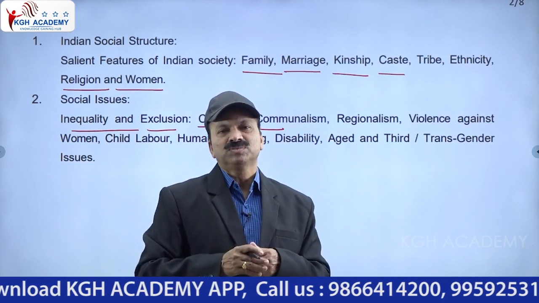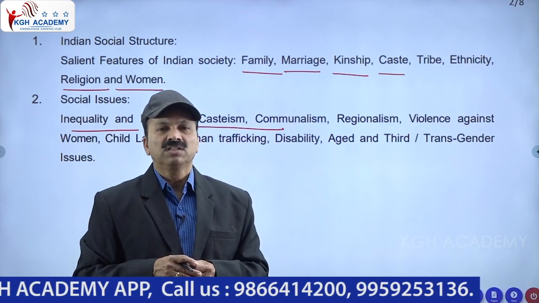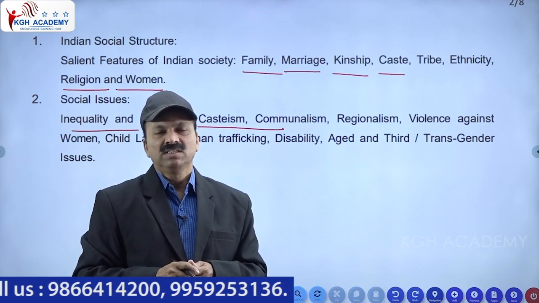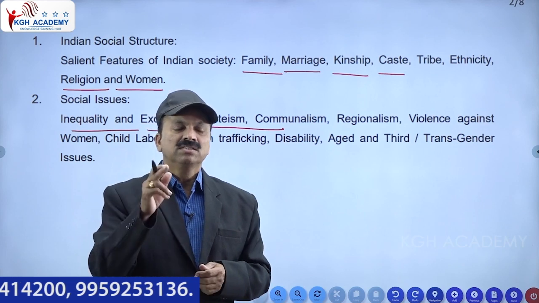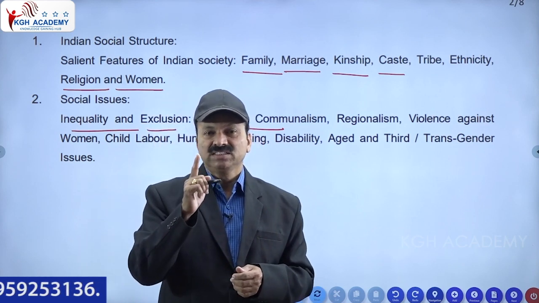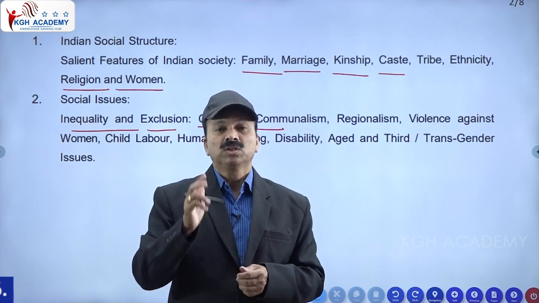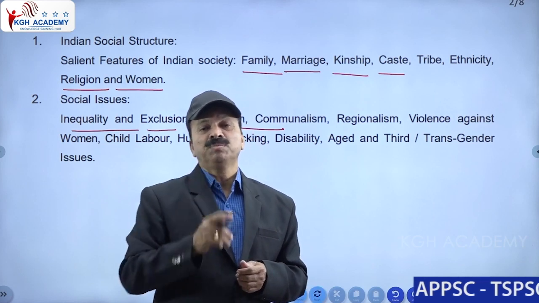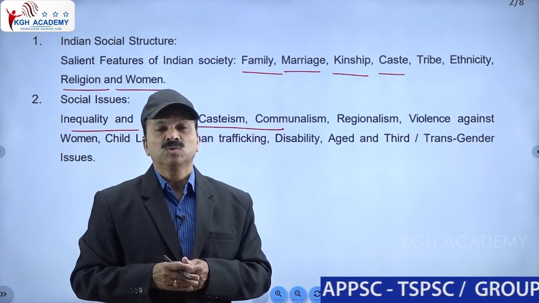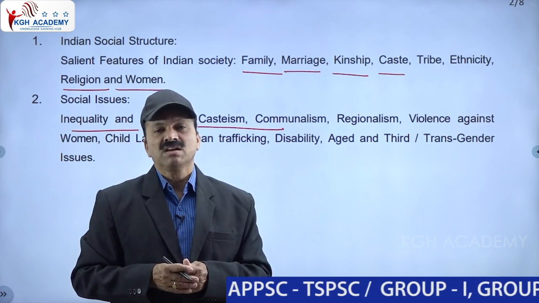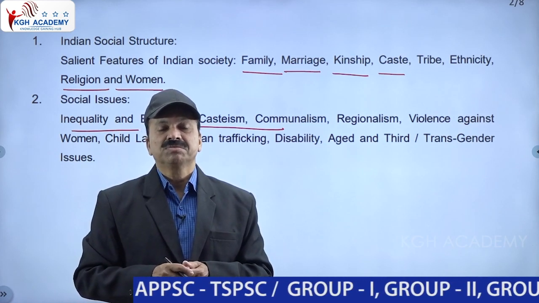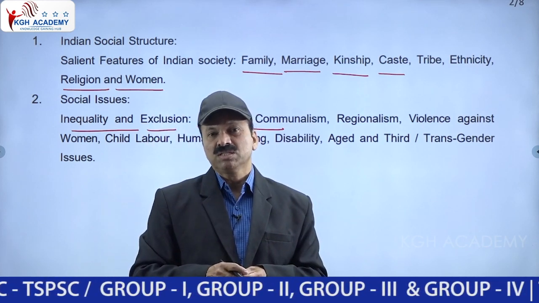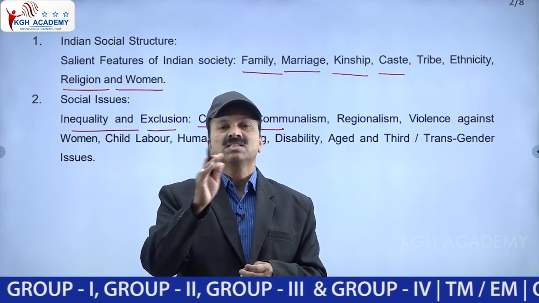This leads to problems. For example, before independence, on August 16th, 1946, Direct Action Day took place in Calcutta. On that day, 4,000 people were stabbed and killed, 3,000 Hindus and 1,000 Muslims, because of this communalism only. A big revolt or struggle started between Hindus and Muslims. Muslims started stabbing Hindus, and Hindus started stabbing Muslims.